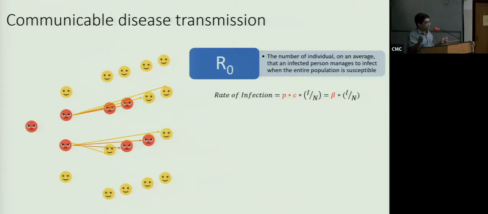What you can change, and what we are trying to do through these non-pharmacological interventions, is to change the contact patterns that we have. Either it's lockdown, distancing, and so on. We are trying to prevent contact between infectious and susceptible people. So when I say contact, I'm not talking about shaking hands alone. I'm essentially saying the ability to transmit the bug from the infectious person to the susceptible host.